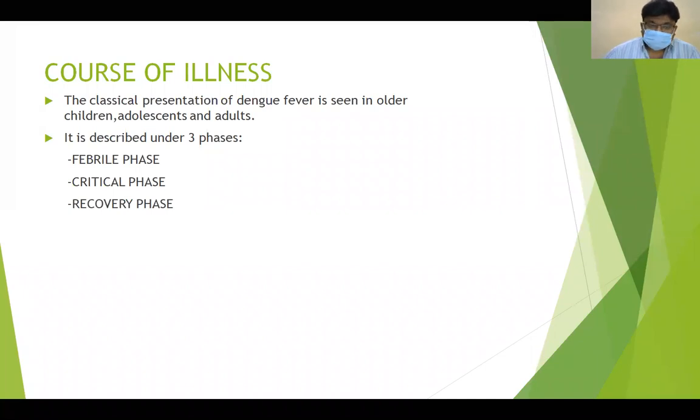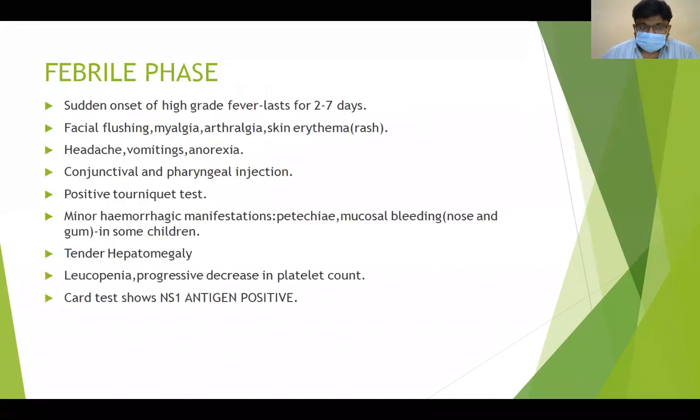So first we will go to the febrile phase. In the febrile phase, there will be a sudden onset of high fever which may last from 2 to 7 days, usually 5th day. Up to 5th day, there will be fever. Theoretically, they may say 7 days, but clinically, you will not find fever for more than 5 days. There will be facial flushing, myalgias, arthralgias, skin erythema, the characteristic features of dengue I told you, will all be there in the febrile phase.